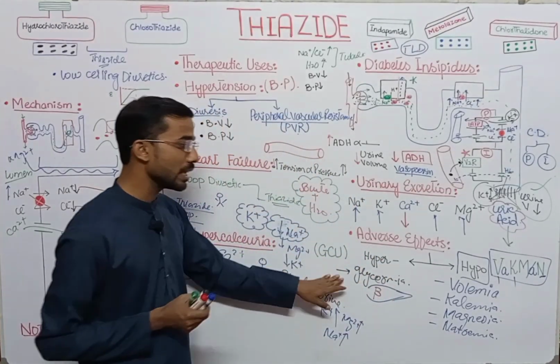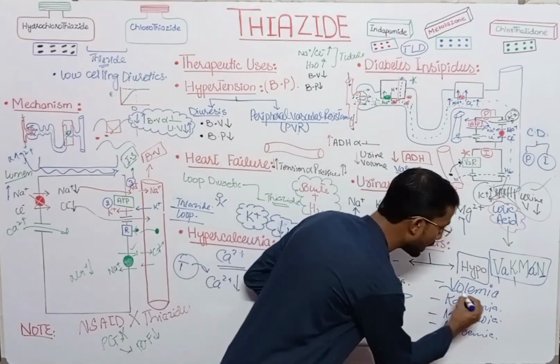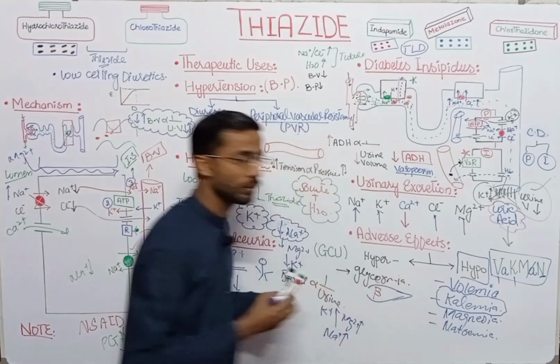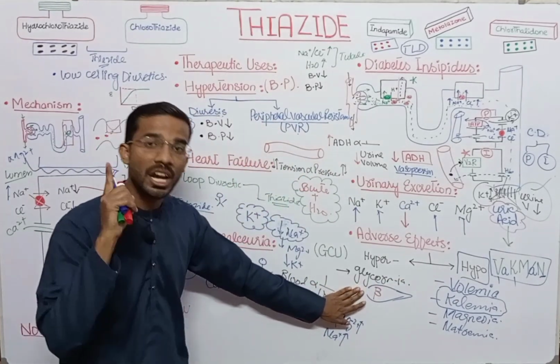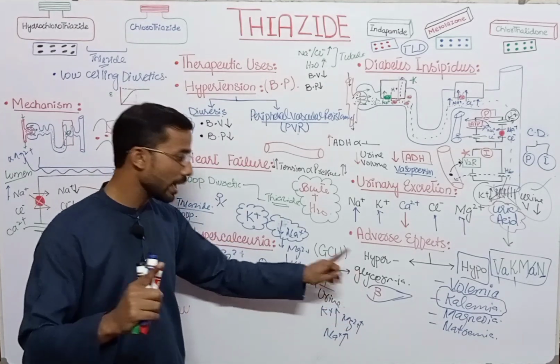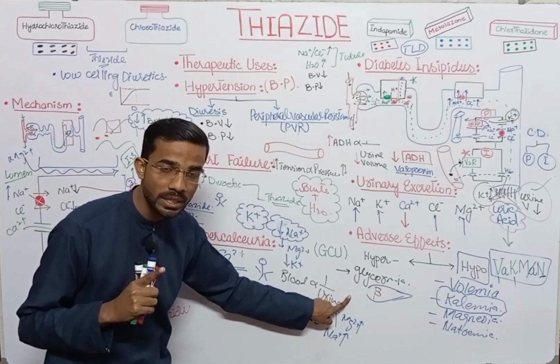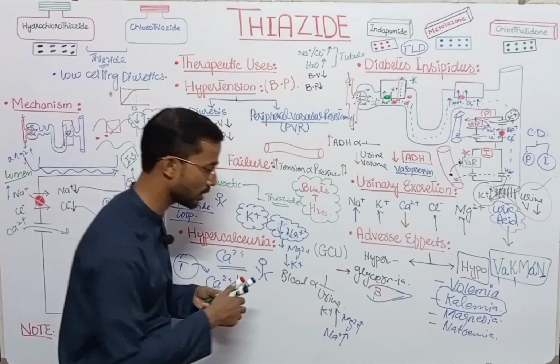So as we see by the usage of the thiazide, you will see the decrease in the concentration of the potassium. So in the secretion of insulin, potassium is very much important. So if there is a reduction in the potassium, insulin secretion will be reduced and ultimately the blood glucose level will increase. So this point is very much important.